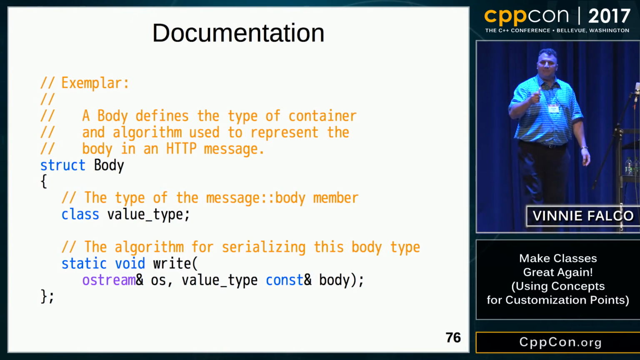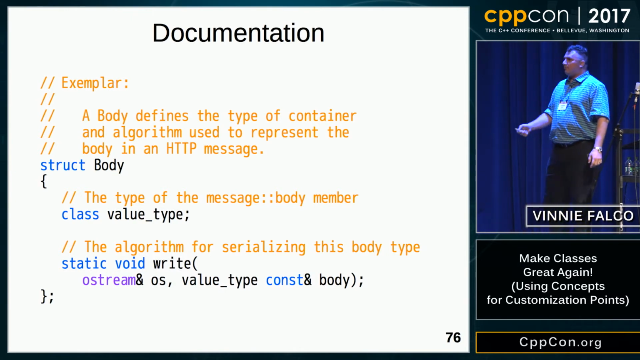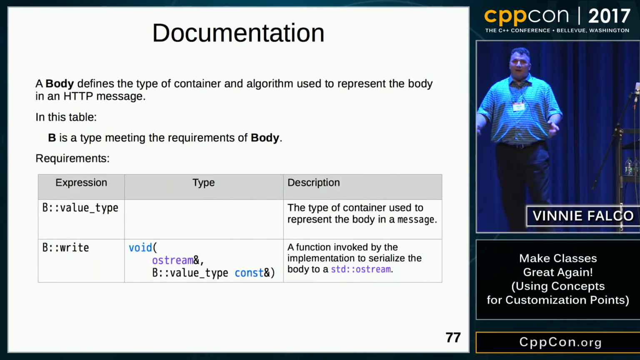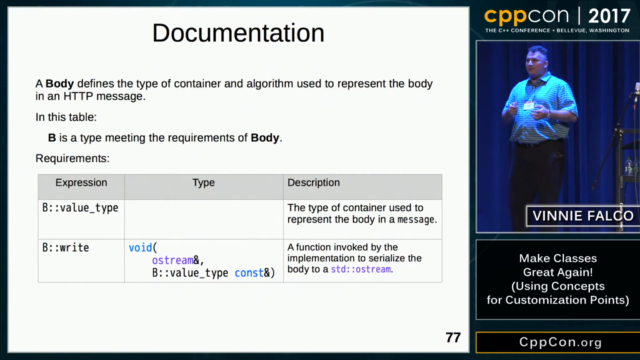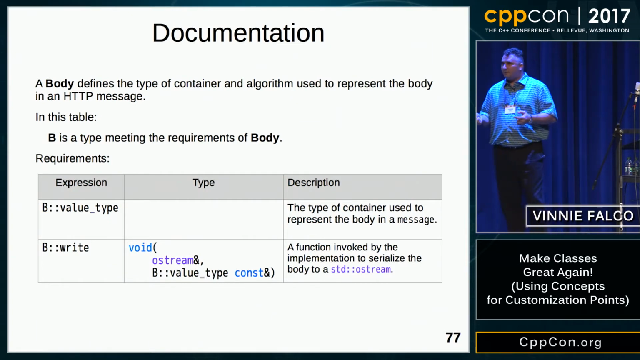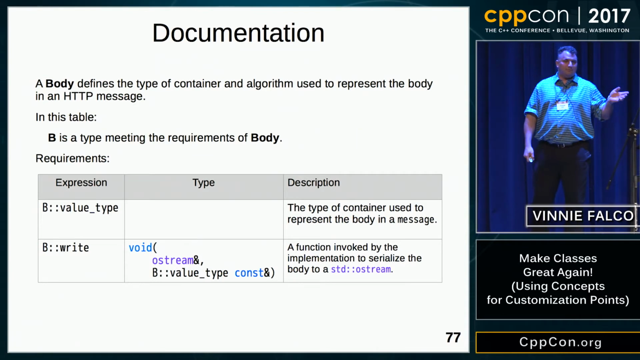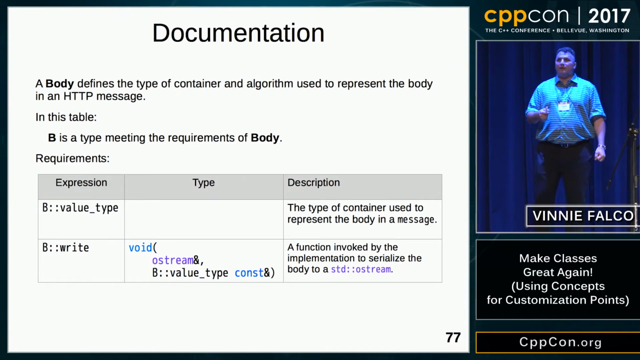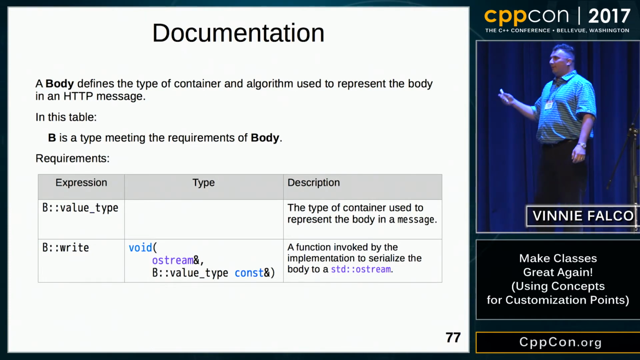The next form of documentation, which is more formal and more prevalent and what you're probably used to seeing, is called the valid expression list. The valid expression list shows you all of the valid C++ expressions that are associated with the concept, as well as their semantics. Here we've got our symbols. B represents some type that we want to confirm adheres to the concept. And then in our table, we can see B has to have a nested type called value type.